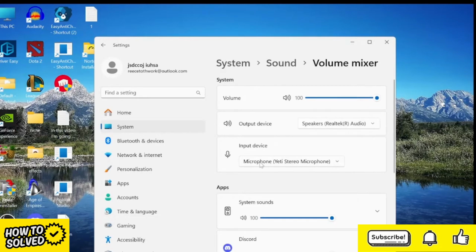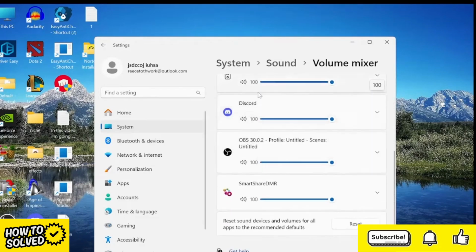And you want to make sure your input device is set to the correct input device, and that's where I'll select my microphone. Then if we scroll down to this app section, if you see League of Legends in here, just make sure this is also set to 100%, and we can close out of this window.